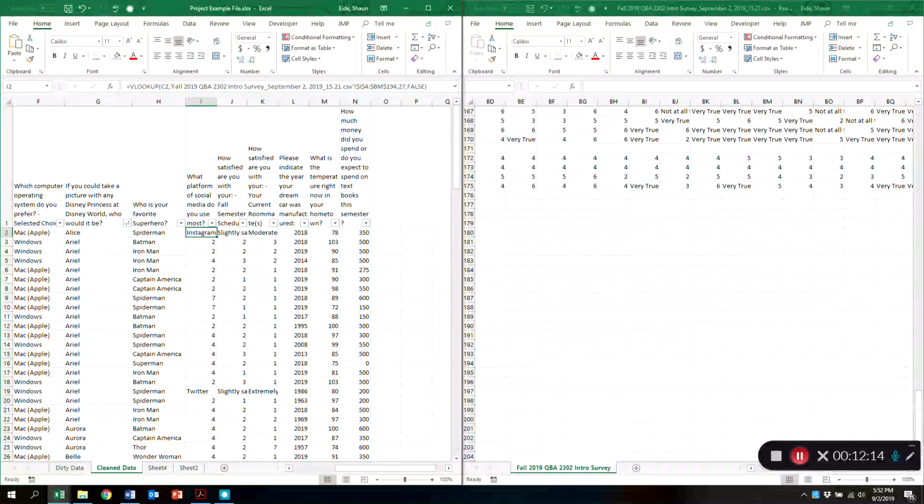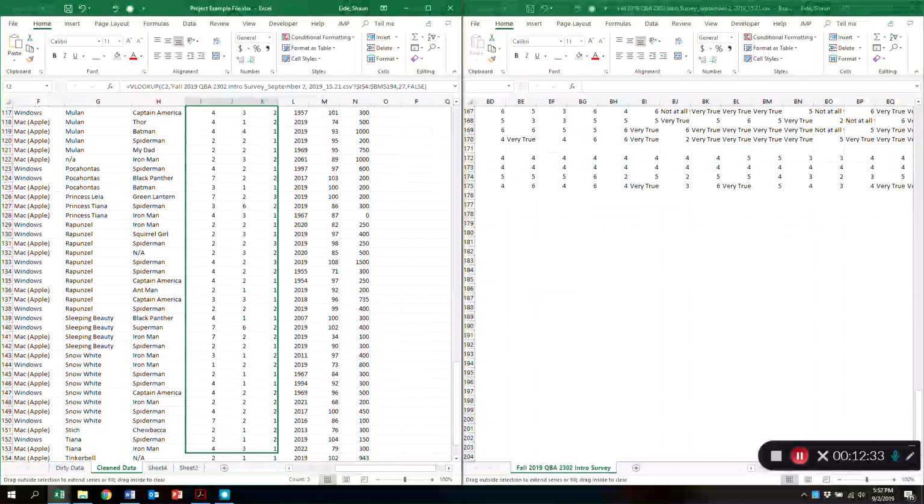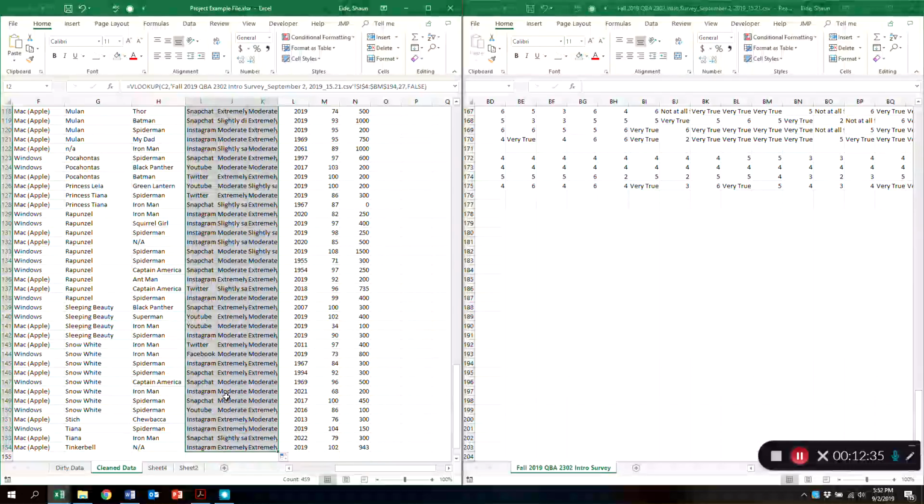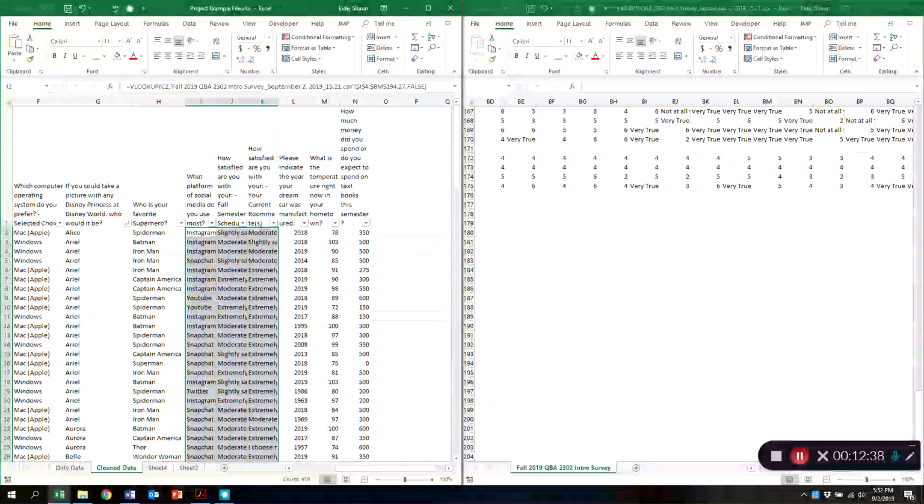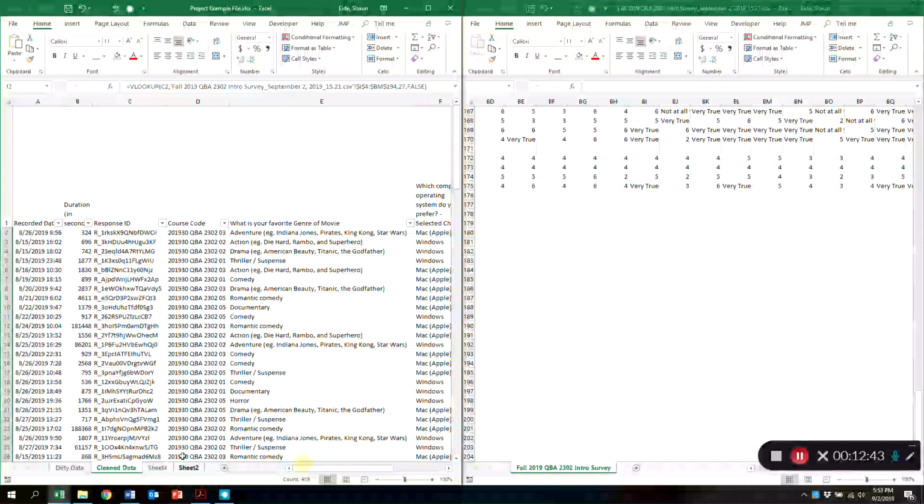And the reason I'm doing this is because when I exported this, you have the option to export it with the numbers, or you have the option to export it with the actual text. I had it exported with the numbers, but now I'm changing it to the text. I'm going to highlight these and drag it down. When I drag it down, it automatically searches for all of those and updates all of these records with the text in the original file that corresponds with this response ID.